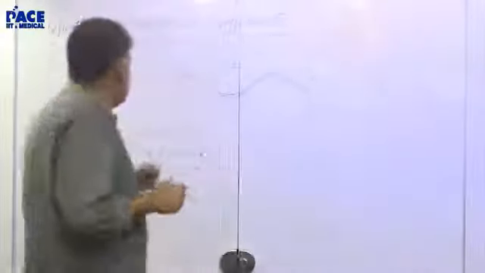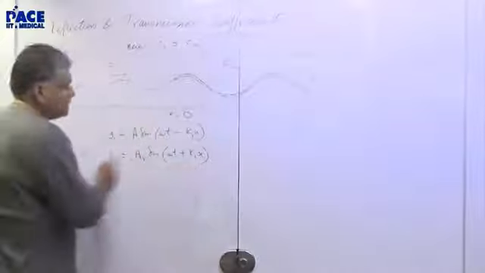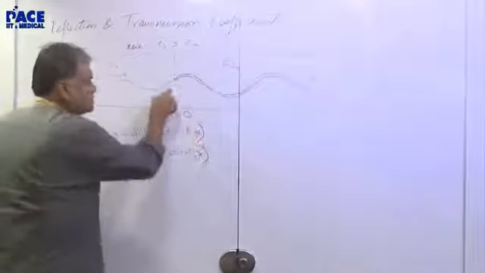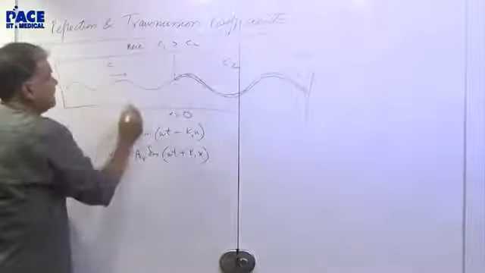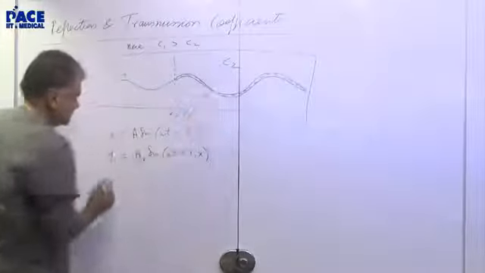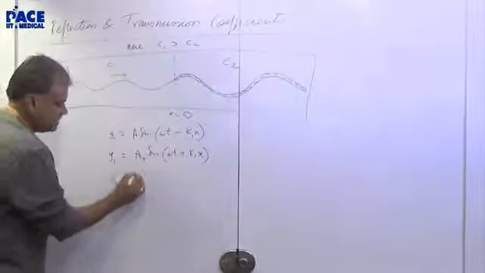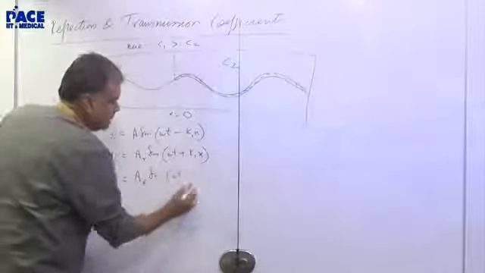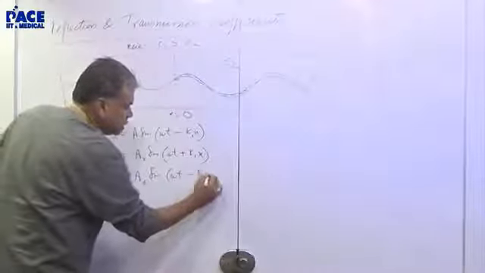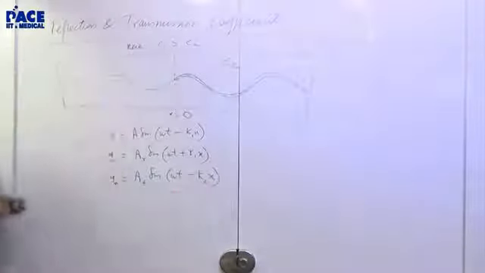Okay. Now this is k1x because the reflected wave is going to come back here. This is the reflected wave. And there will be a transmitted wave. The transmitted wave yt, let's call amplitude AT sine omega t minus k2x. Is it okay?